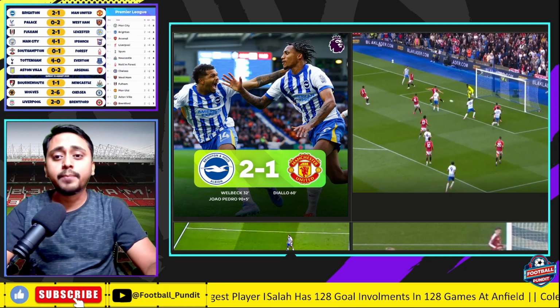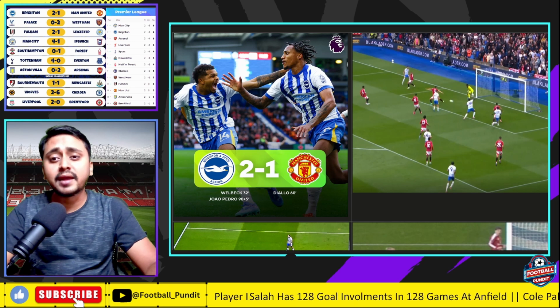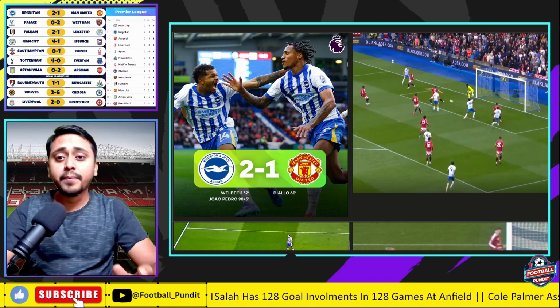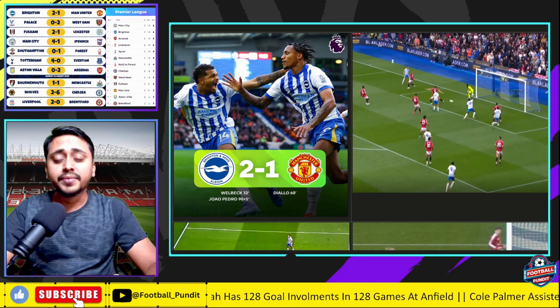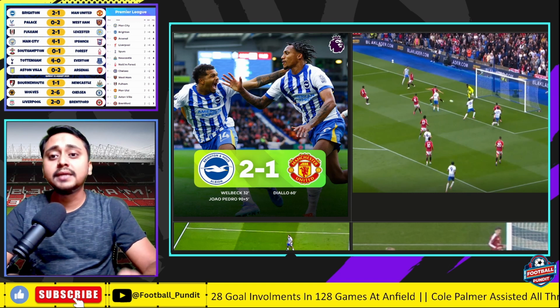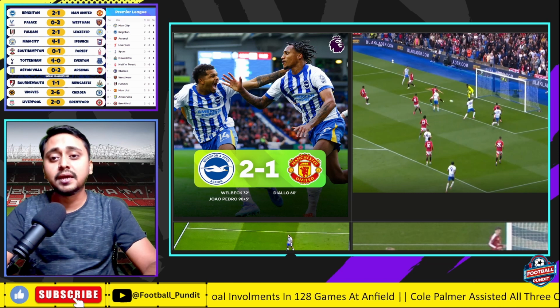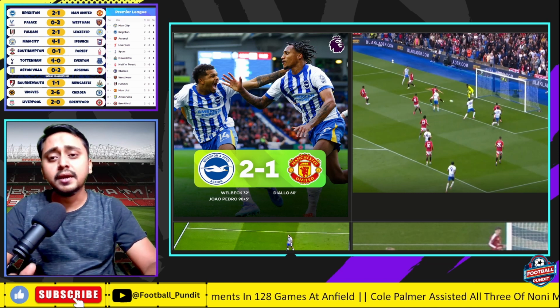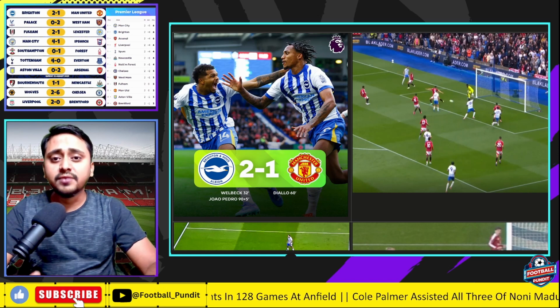But unfortunately, Brighton were the first to score, with none other than Danny Welbeck, who is back to haunt his previous club. Danny Welbeck became the first player ever to score the amount of goals that he has scored against Manchester United, the most any player has done against his ex-team. So that's another record for you. So Brighton scored one through Danny Welbeck in the first half.